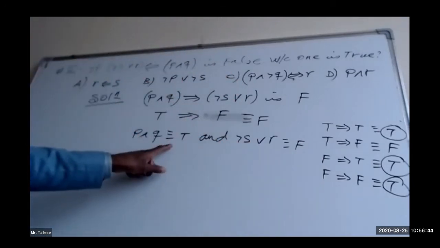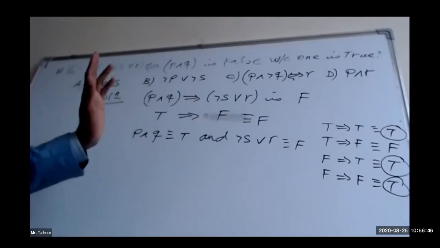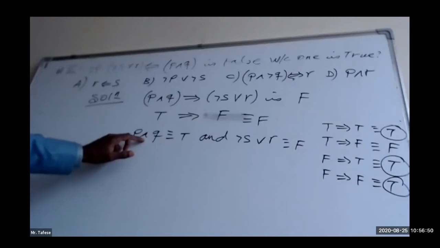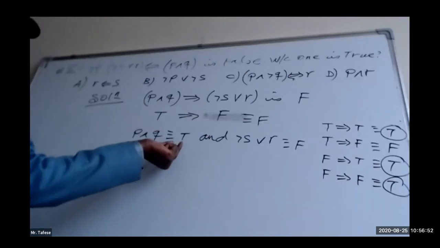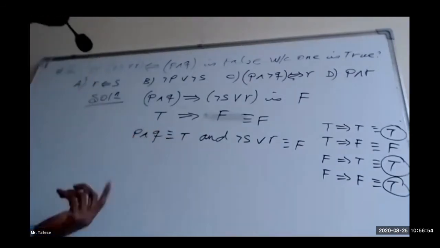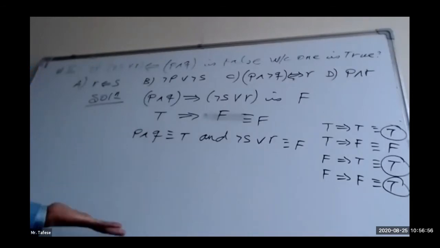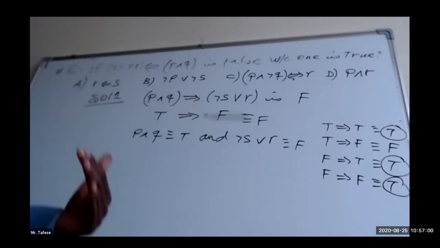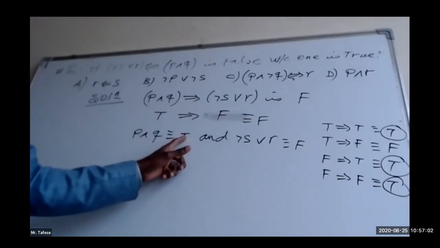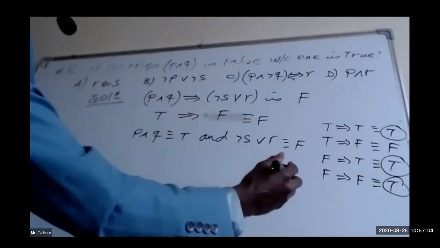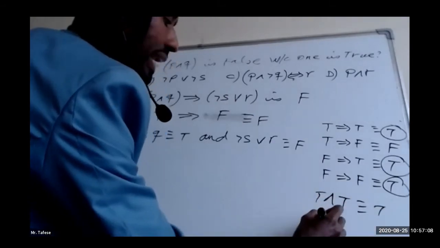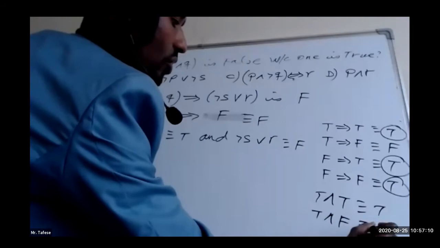From the second step, one can clearly conclude that in case of conjunction, the truth value of the conjunction will be true only if both component propositions are true. Otherwise, if there is one false, it will never be true; rather, it will be false. As you can see, true and true is true. True and false is false.